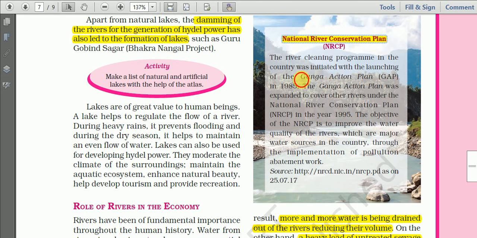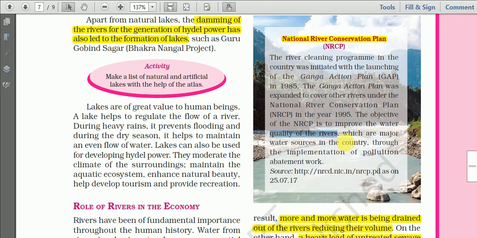One such program is the Ganga Action Plan, GAP. It was started in the year 1985, and the objective of this Ganga Action Plan is to clean the water of the Ganga and to improve the quality of rivers in the country.